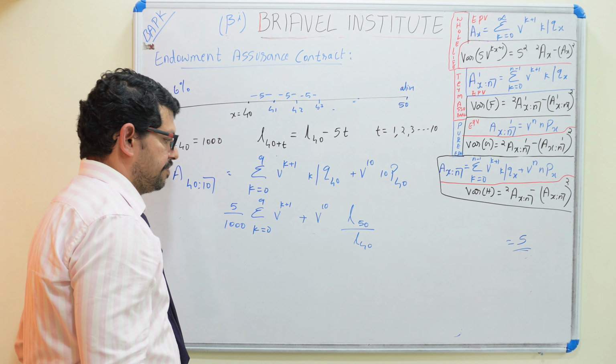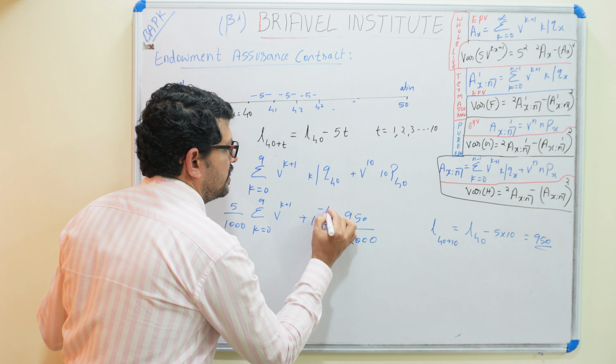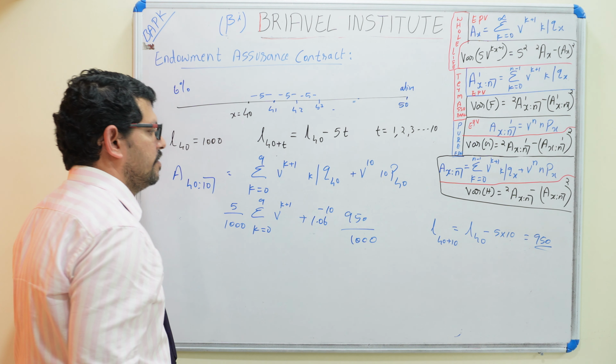v raised to 10, we are calculating at the rate of 6%. So v raised to 10 we can calculate, it is 1.06 raised to minus 10. So here you see how to write it. It is 5 divided by 1000, and v for k equal to 0, v squared for k equal to 1, v cubed for k equal to 2, plus up to v raised to 10 for k equal to 9. Plus 1.06 raised to minus 10, multiplied with 950 divided by 1000.